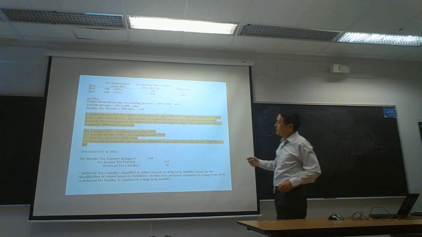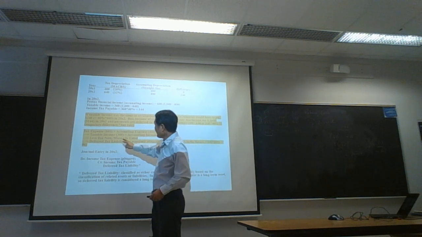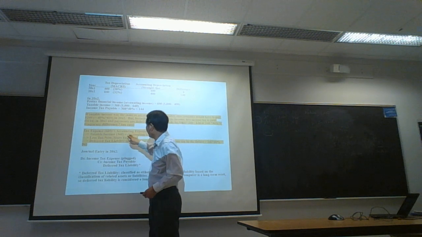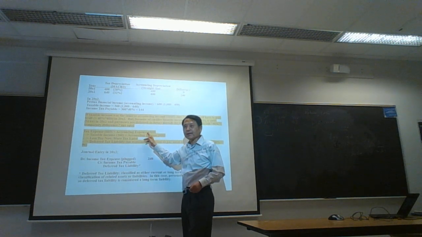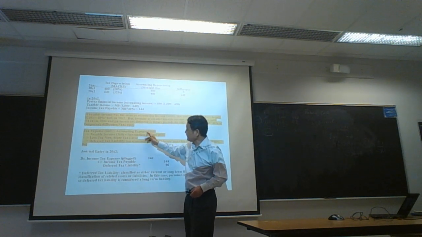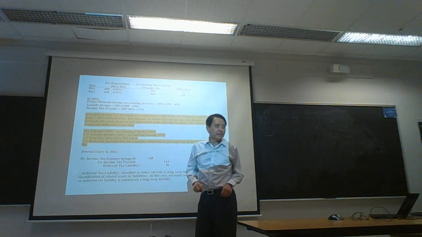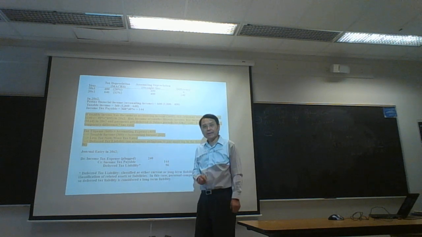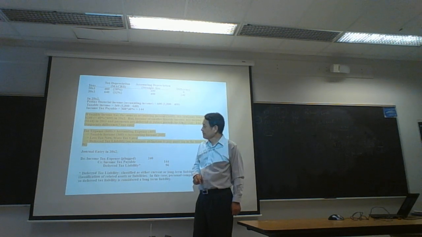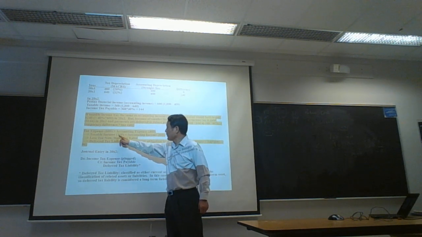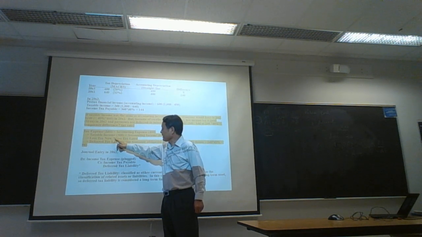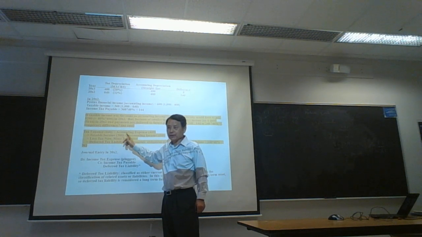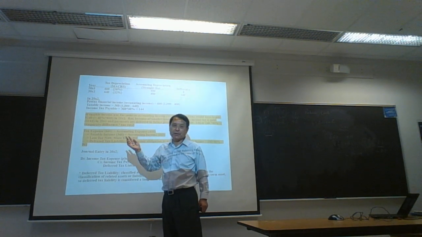Okay? So look at this part. Tax depreciation is greater than accounting depreciation in the second year. And because of this, second year taxable income is small compared to accounting income. And because of small taxable income, less tax is paid now, only 144, and more tax will have to be paid in the future.